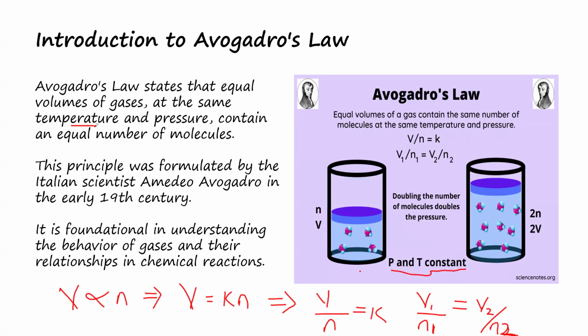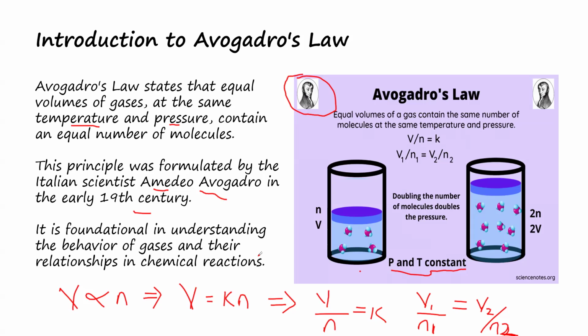So from here, ladies and gentlemen, we can see clearly that this principle was first formulated by a scientist called Amedeo Avogadro in the early 19th century. And of course, from here you can see the picture of Amedeo Avogadro. So it is fundamental in understanding the behavior of gases and their relationships in chemical reactions.